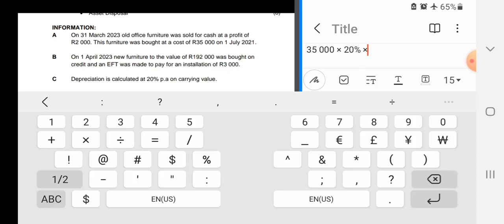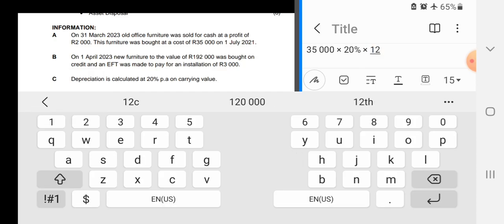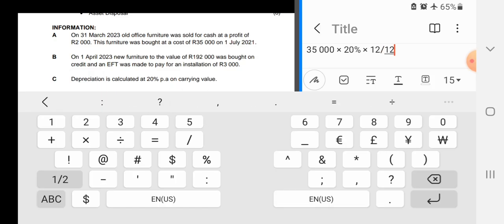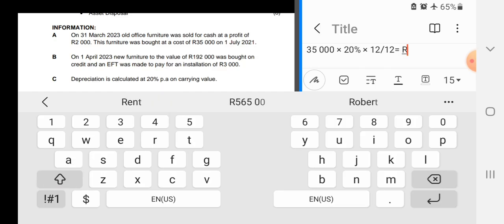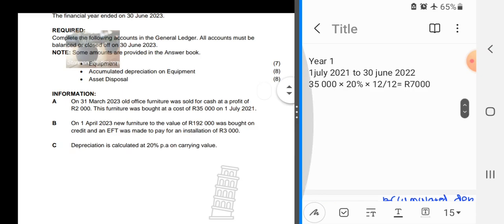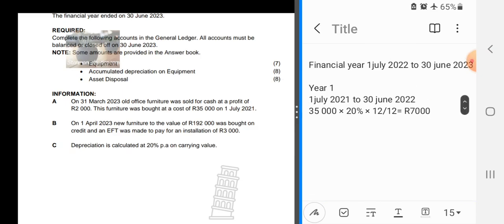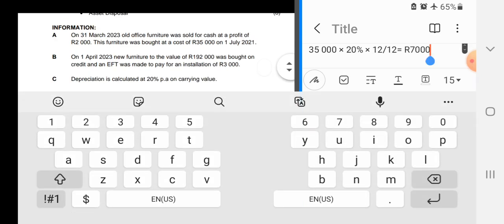So it stayed for 12 full months. When we calculate that, we get 7,000 rand. So this is the depreciation for the first year, done when the asset was bought.